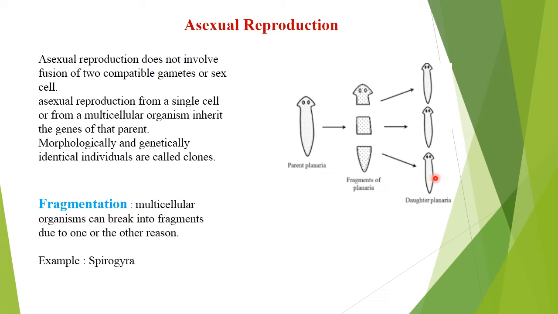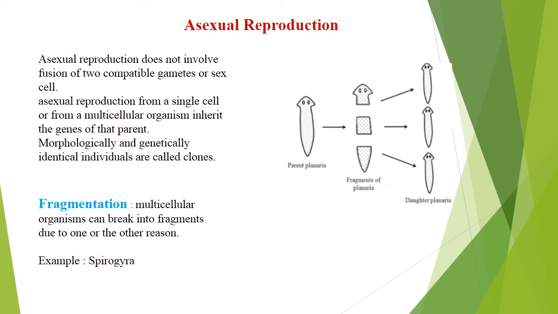Organisms choose to reproduce asexually in different ways. There are three different ways: fragmentation, budding and spore formation. First one we will see is fragmentation. Fragmentation in a multicellular organism is a form of asexual reproduction in which an organism is split into fragments.